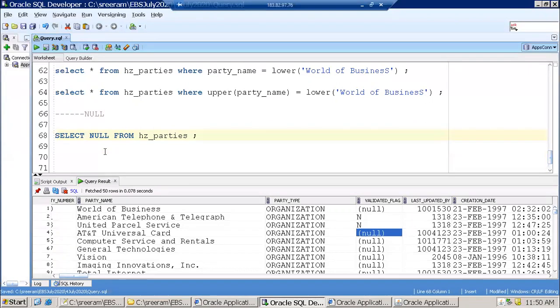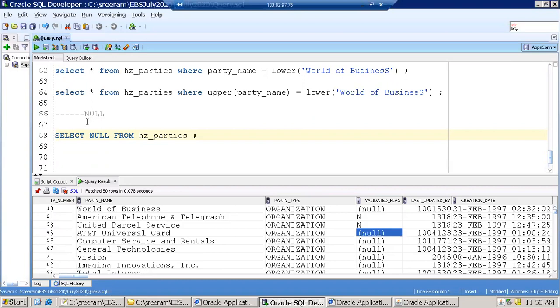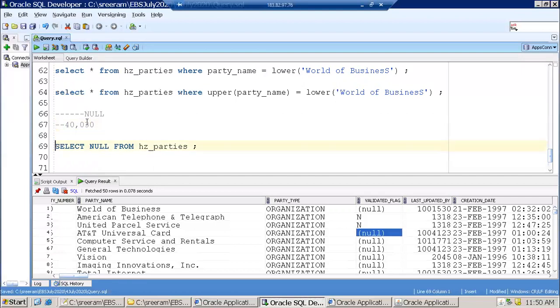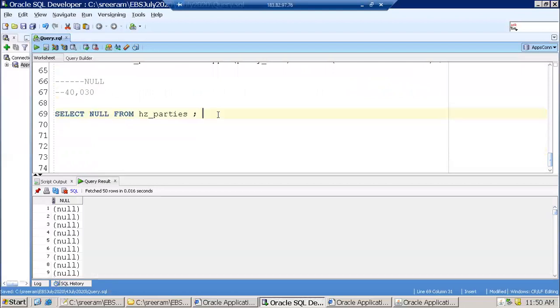Because let's say we have 500 rows of HZ parties, every row we have a data. So I have 40,030 rows of HZ parties, and it will display this count of null records. It simply repeats null that number of times.